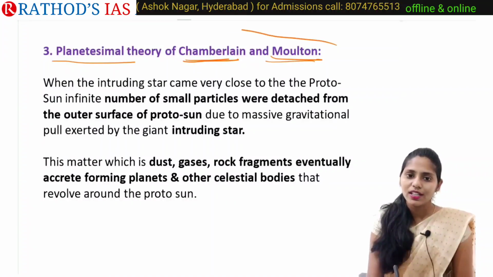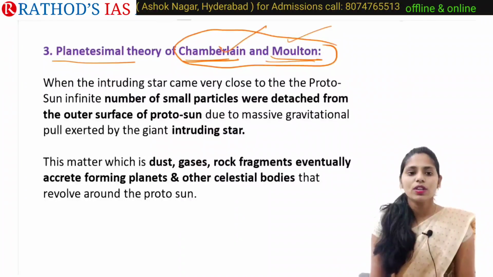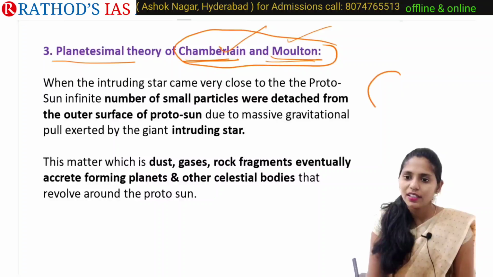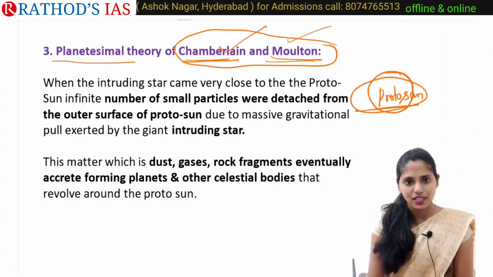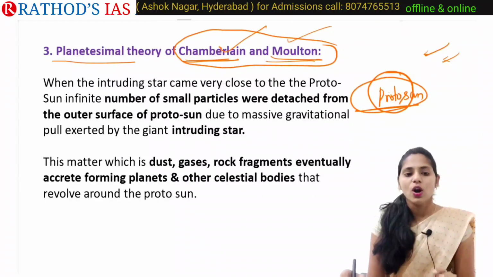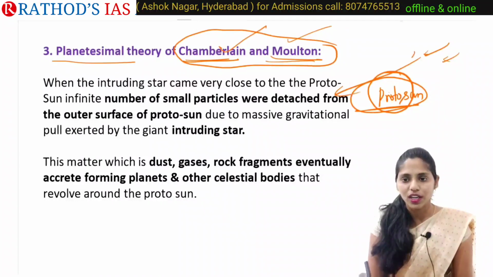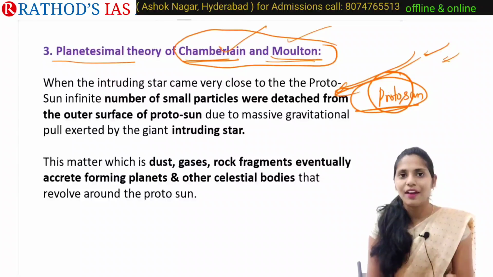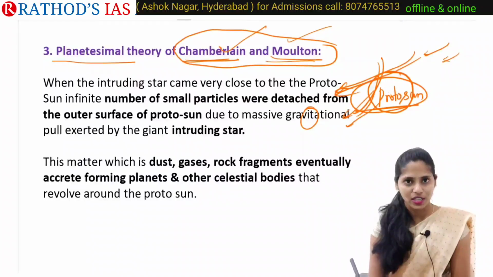So now let us try to understand what Chamberlain and Moulton said. They said that there is one body, our proto-sun. Whenever any star, or we can say a giant intruding star, comes through this way, because of attraction or gravitational force, this star will have the capability to extract some part from this proto-sun.